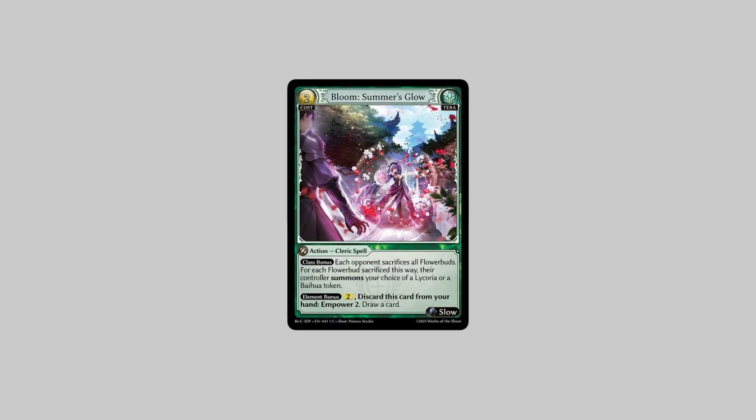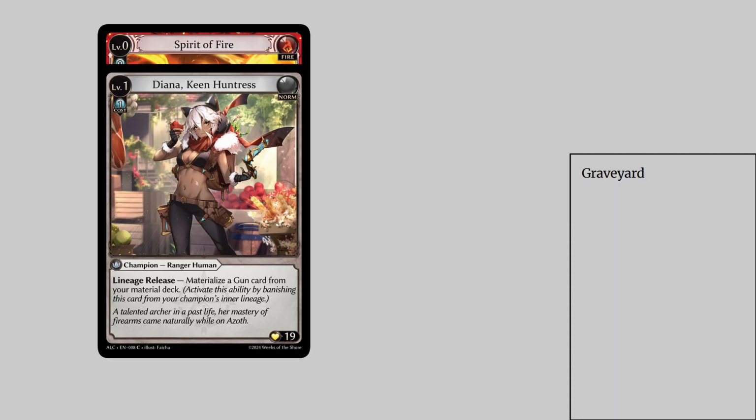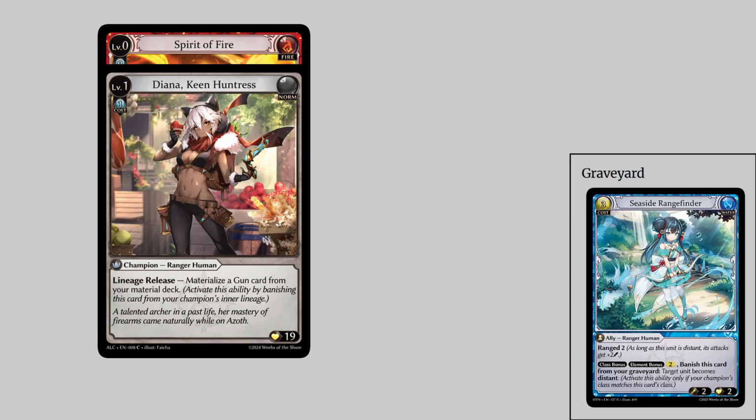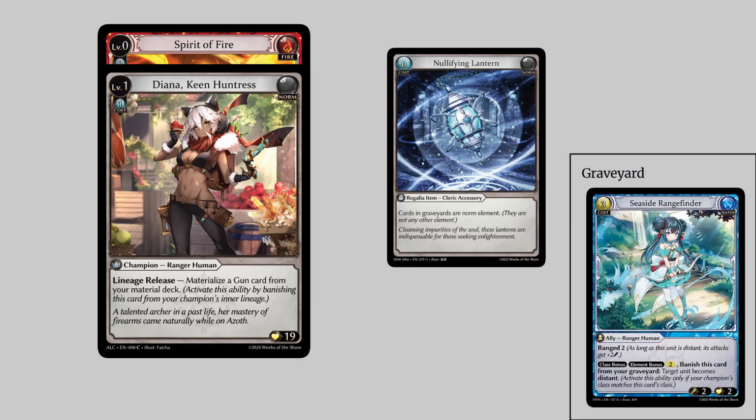Earlier I mentioned that element bonus is subtly different from having an element enabled. I'll demonstrate this slightly convoluted concept with a slightly convoluted example. Let's look at this player with this Diana lineage, a Seaside Rangefinder in the graveyard, and a Nullifying Lantern on the field. Can they activate Seaside Rangefinder's ability? The answer is yes, they can. Seaside Rangefinder is a Norm card in the graveyard due to Nullifying Lantern, so this Fire Norm champion lineage meets the conditions for element bonus.